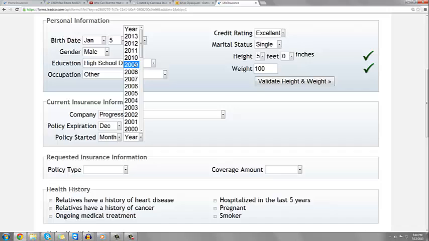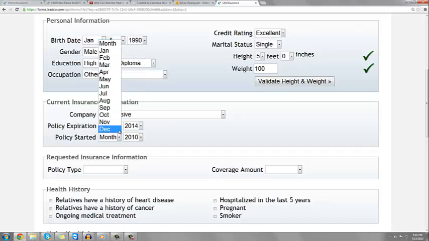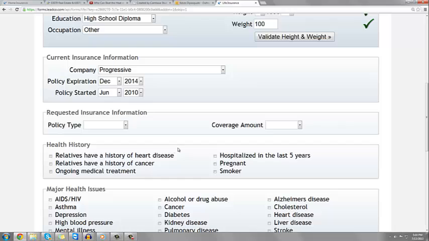Ask the customer when their policy started. If the customer does not know when their policy started, have them take their best guess.